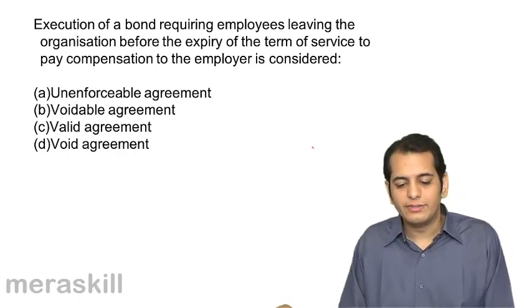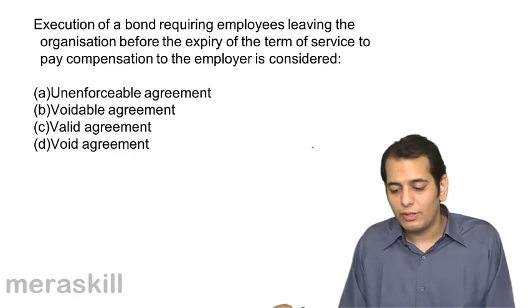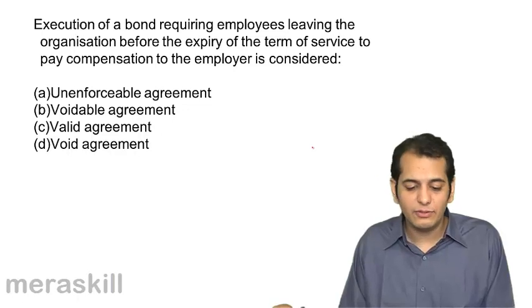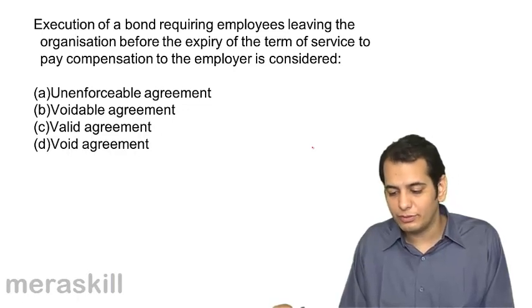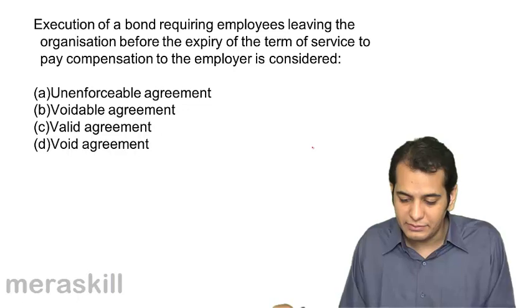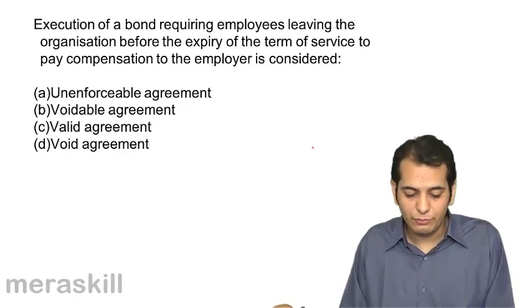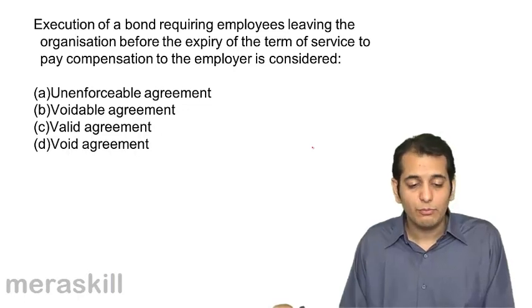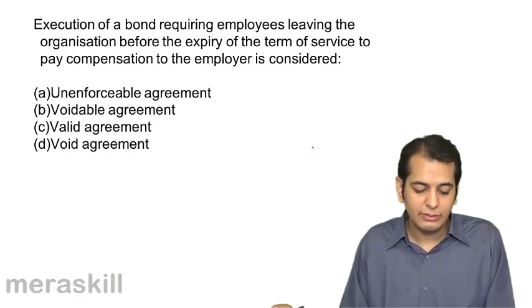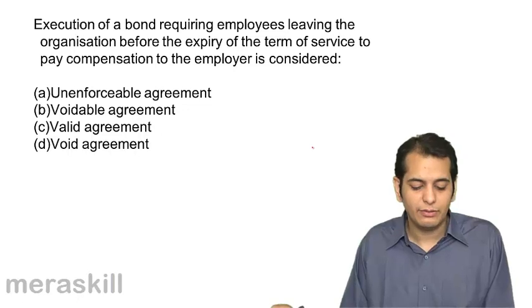Next is: execution of a bond requiring employees leaving the organization before the expiry of the term of service to pay compensation to the employer is considered A, unenforceable agreement; B, voidable agreement; C, valid agreement; D, void agreement.